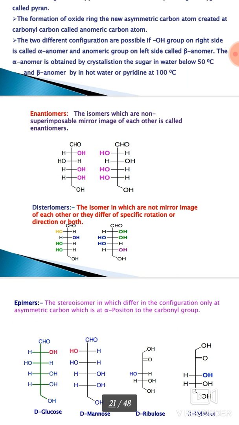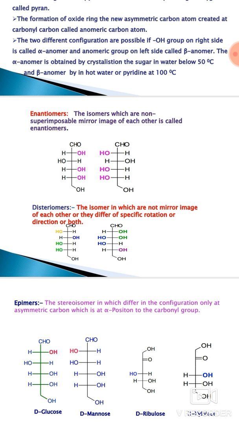Then the next term, diastereomers. Isomers which are not mirror images of each other, or which differ in specific rotation or in the direction of rotation or both, are called diastereomers.